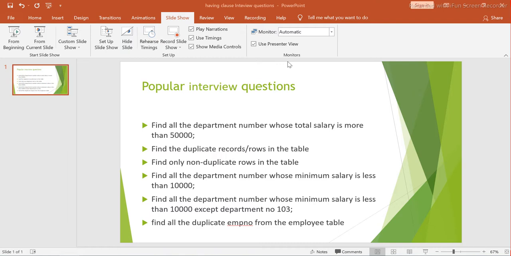Today we will look at the interview-related SQL queries which can be solved using group by and having clause. If you have not watched my videos related to group by and having clause, I would strongly suggest you go and watch them. You will definitely find a lot of concepts there. Even if you are familiar with group by and having clause, you must go and watch once, because I have tried to cover some more in-depth concepts and interview questions there.